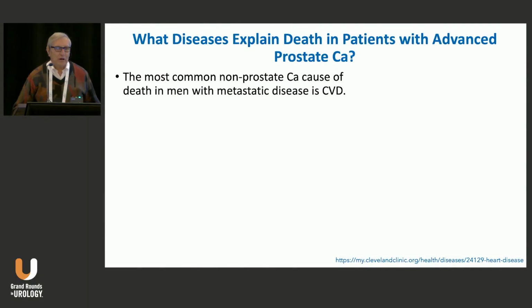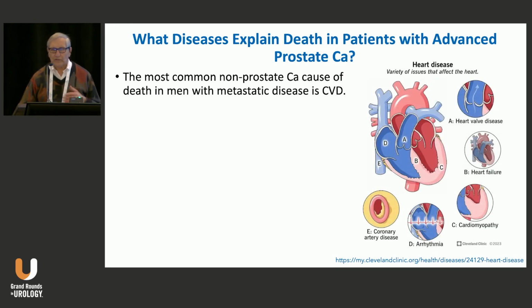All right, so the most common non-prostate cancer cause of death in men with metastatic disease is cardiovascular disease. And ultimately that form of cardiovascular disease can occur in valvular heart disease, it could be heart failure, it can be cardiomyopathy, it could be cardiac rhythm disturbances, and also it can be coronary heart disease. So it can take a wide variety of flavors. Valvular heart disease is a little bit unusual in this group of people, but the other types of heart disease are all present in people with this.